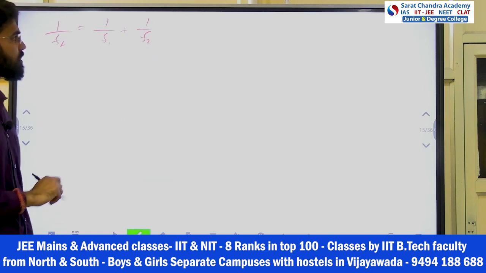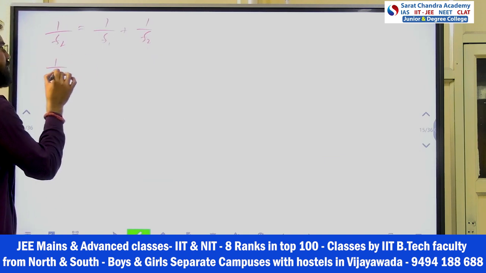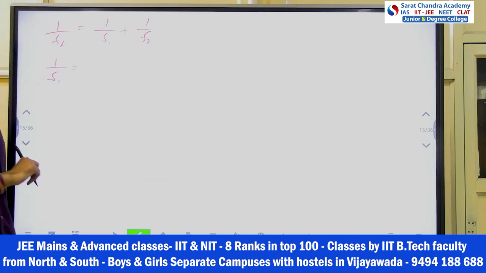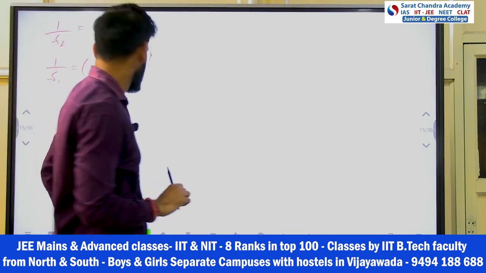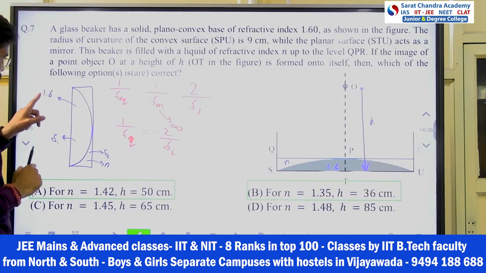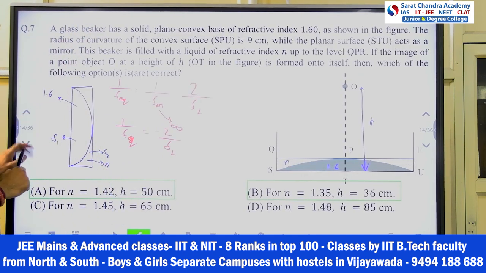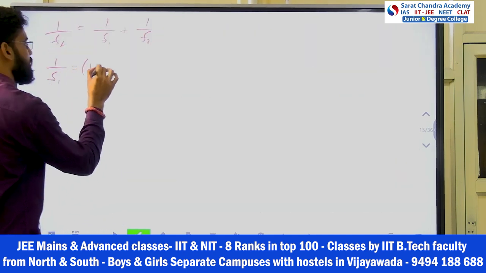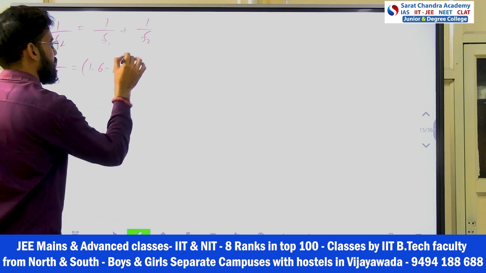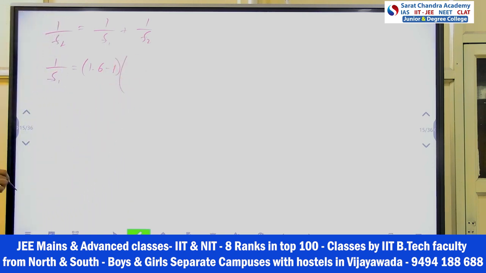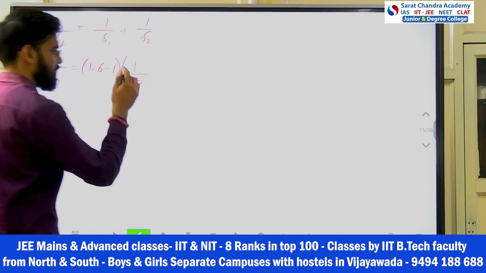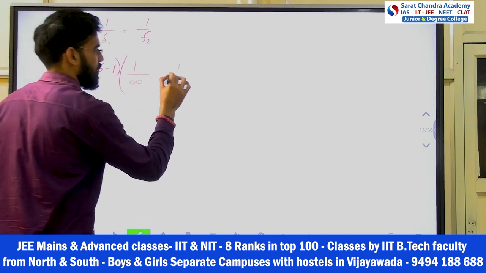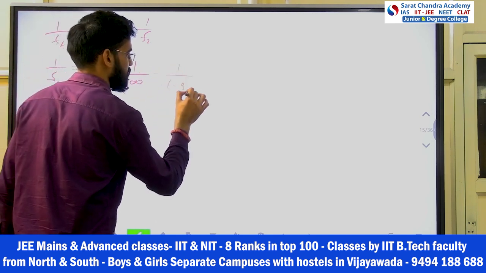Okay. So let's get 1 by F1, right? So 1 by F1, what can I write down? 1 by F1 I can say n minus 1, and this n is 1.6. So I can say (1.6 minus 1) into (1 by R1 minus 1 by R2), right? Okay. So 1 by R1 will be infinite from that side, so minus 1 upon minus 9, right?